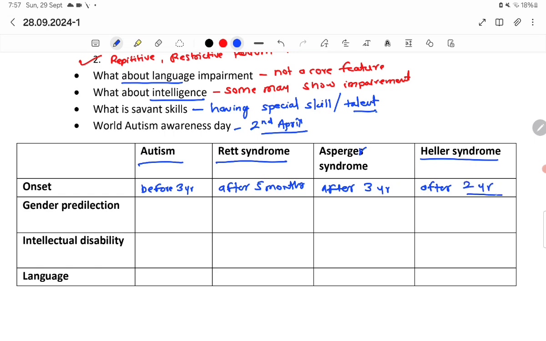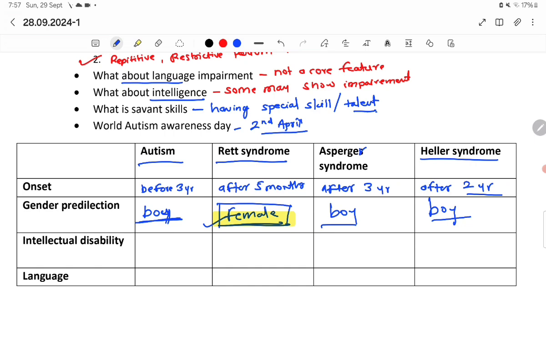Okay. Gender predilection. We have seen autism is more predisposed in boys, and Rett syndrome is more predisposed in females. You can remember that Rett syndrome is more predisposed in females, otherwise all are more seen in boys. Okay, so Rett syndrome has more predilection in females, and all others have more predilection in boys.